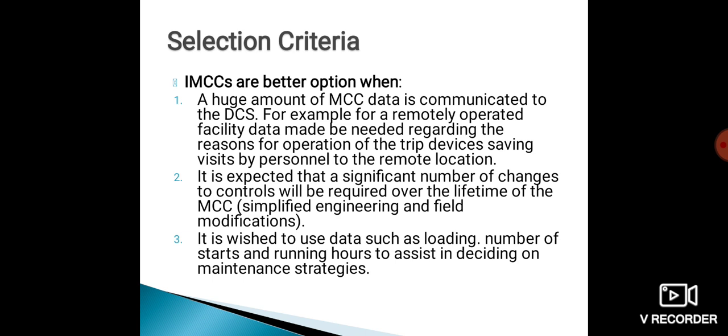That means a motor which is far away and inaccessible for the personnel, so we have to take a reading remotely. To take the reading remotely we need communication, and the communication option is available only in the IMCC. So for remote locations IMCC is preferred.